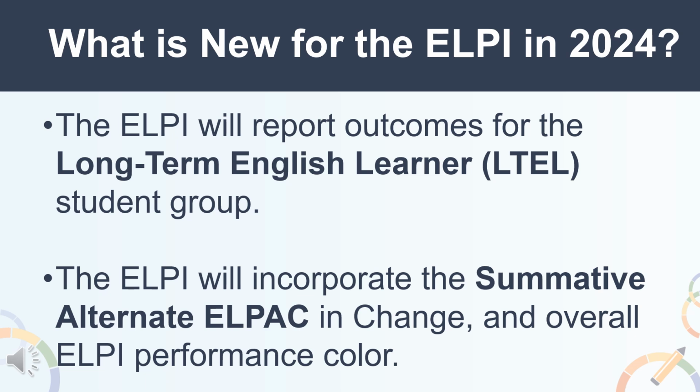What is new for the LP? Beginning on the 2024 California School Dashboard, or Dashboard, long-term English learners, or LTELs, will be added as a student group across all state indicators. Results for EL students who have not been reclassified as fluent English proficient within 7 years will be included in the LTEL student group. Therefore, LP, from now on, will report outcomes for 2 student groups, ELs and LTELs.